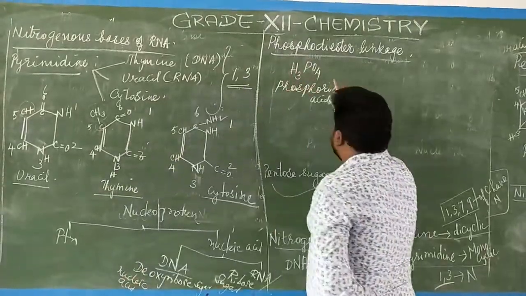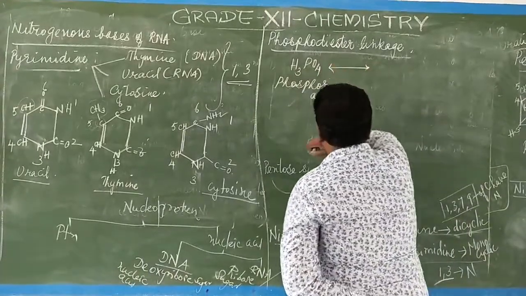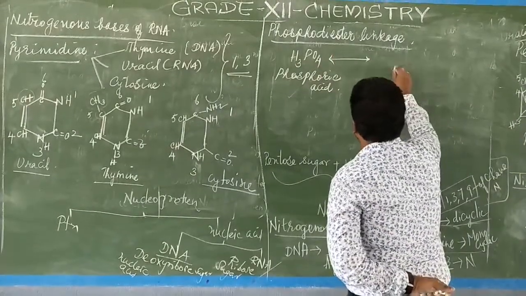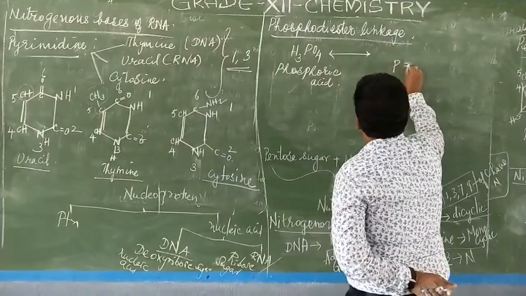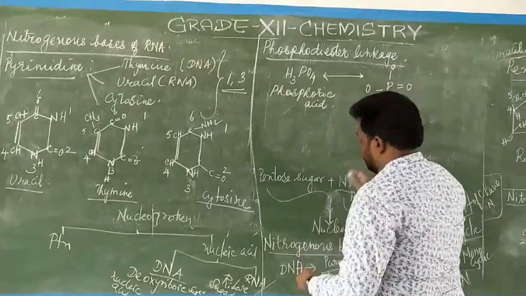Now phosphoric acid, how can I represent it in ring structure? In simplified form, phosphorus with oxygen and oxygen.